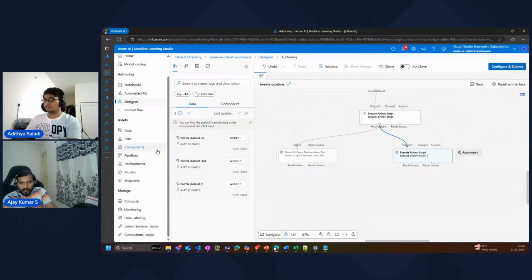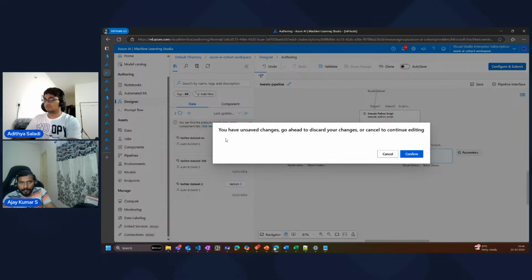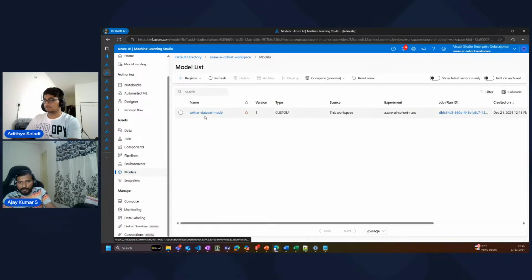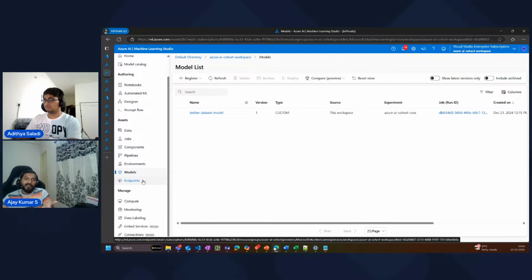Once you create a data model, there are again options available here within the ML Studio where you can upload your data set, right? For example, I tried creating a custom data set. So you can create your custom model and publish this model. You can register it here, and also finally you can publish this into your registry, right? So that anybody who wants to spin up their own data model can use it. This is how all these GPT models or any different data models get created, right?